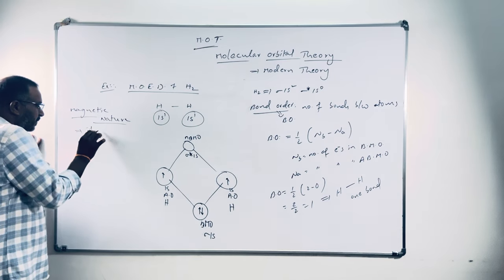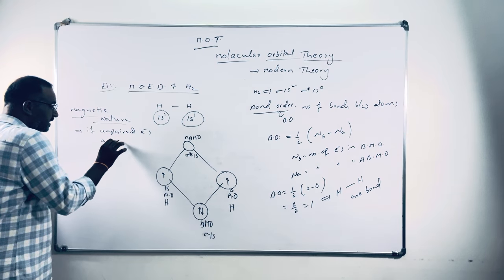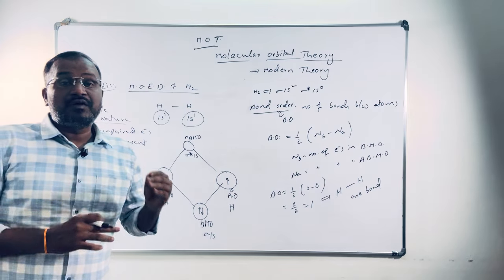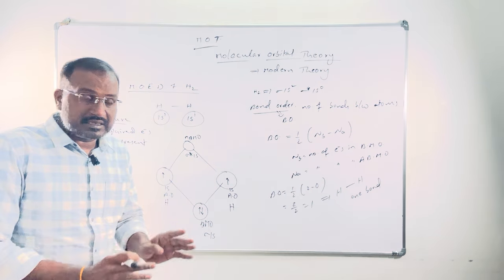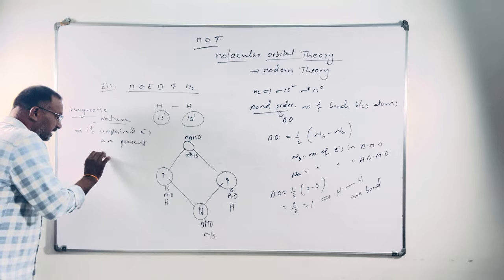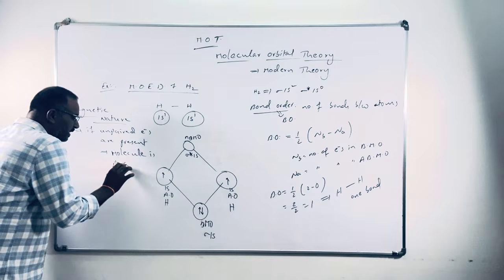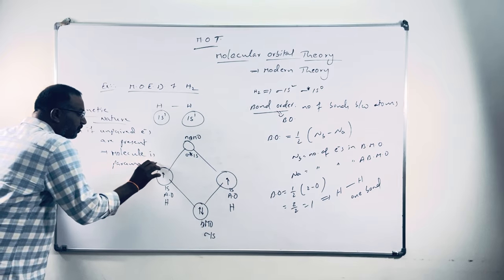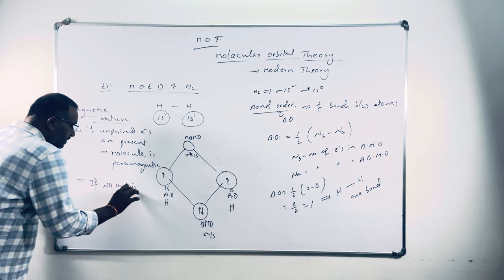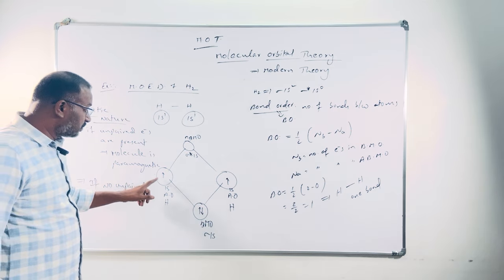If unpaired electrons are present after molecule formation, not before molecule formation, after filling of electrons in molecular orbitals, if we have unpaired electrons in those molecular orbitals, that molecule is paramagnetic. If there are no unpaired electrons in molecular orbitals, only molecular orbitals, don't consider atomic orbitals.